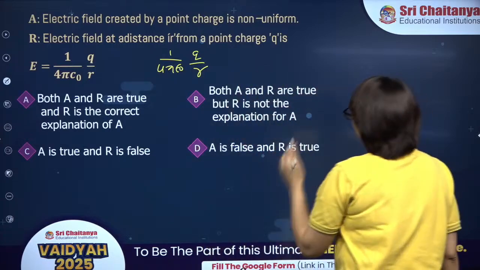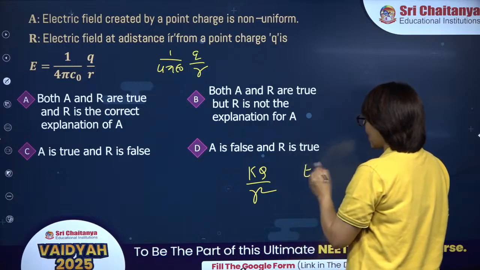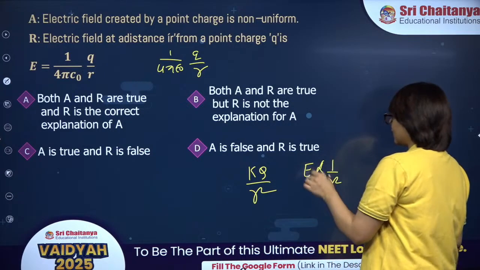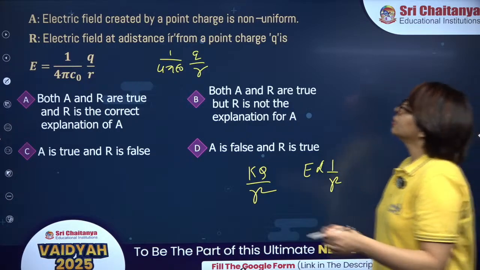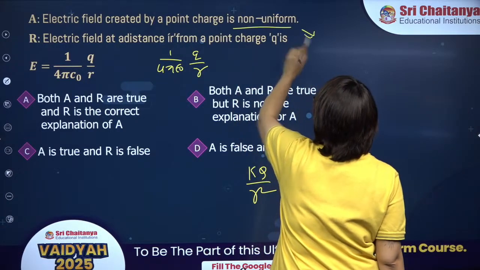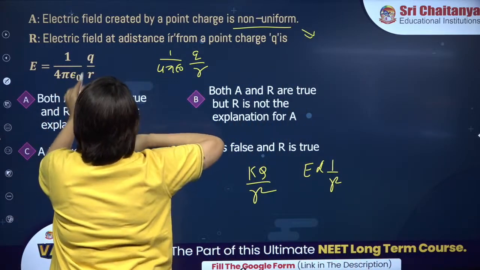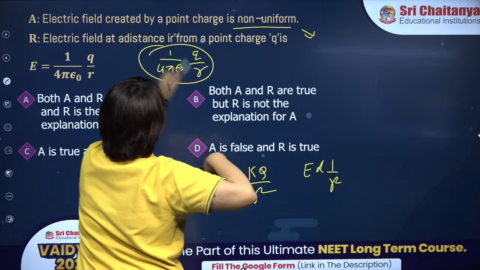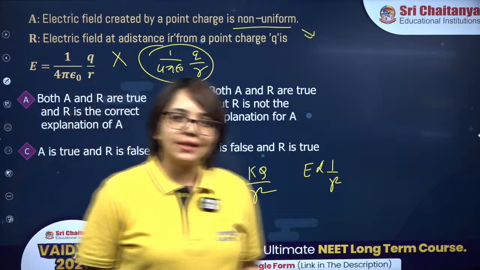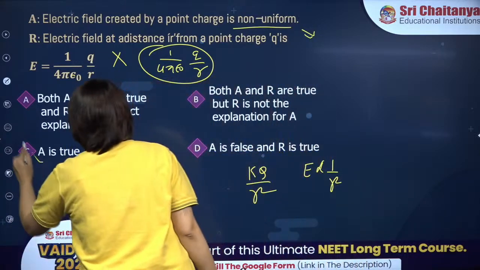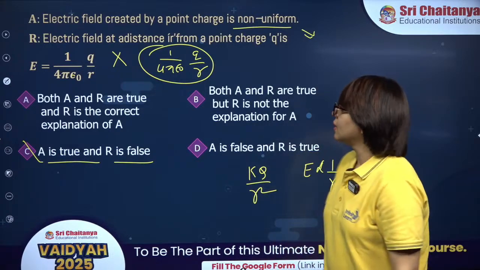The electric field created by a point charge is kq divided by r square. It is inversely proportional to r square. So as r increases, E decreases, right? So electric field is not constant, it is changing. So it is non-uniform. So this statement is correct. And the formula over here should be kq divided by r square, but it is given as kq divided by r. So the assertion is true and the reason is false. So the correct answer is option C. Well done guys, well done.